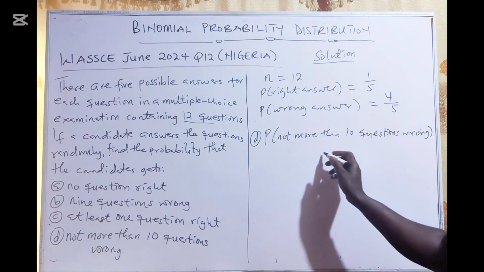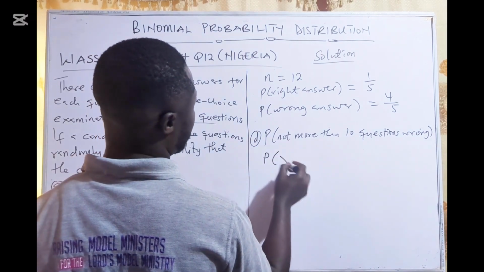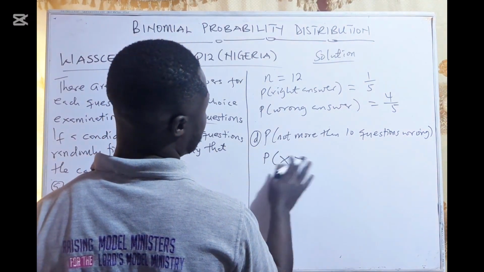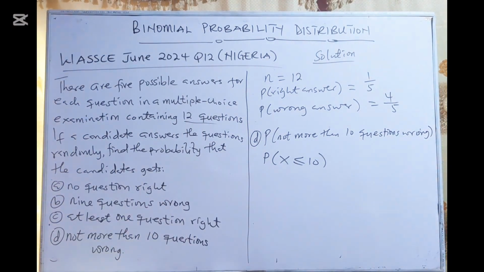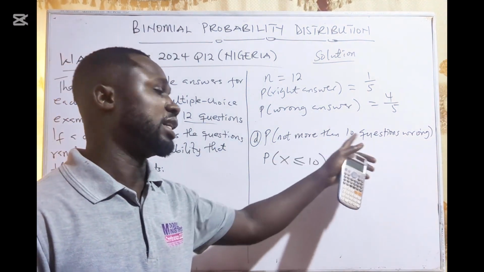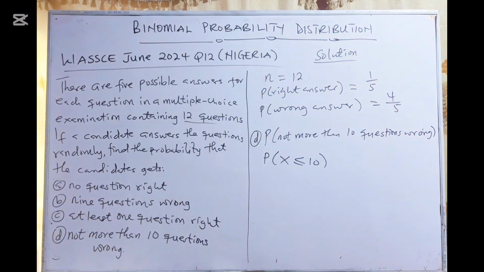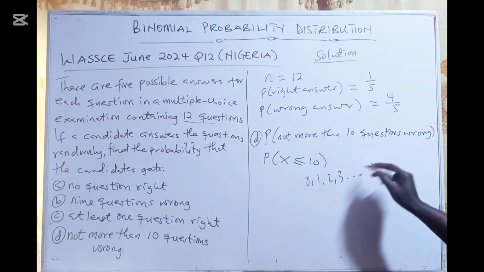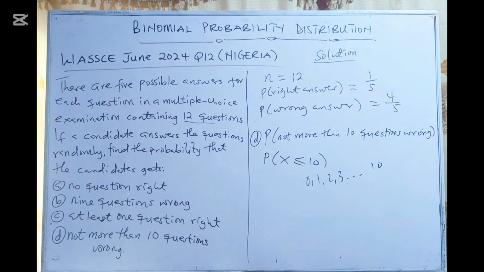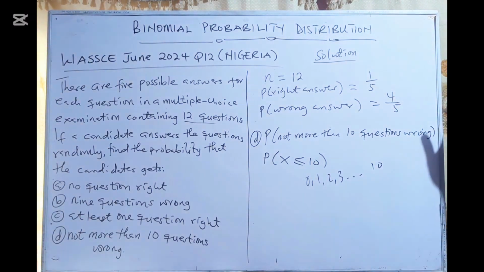So not more than 10 is like probability of X less than or equal to 10. If it is less than or equal to 10, that means it's not more than 10. So if I'm going to look at not more than 10 questions wrong, then I'll look at 0, 1, 2, 3, up to 10. That is not more than 10 questions wrong.